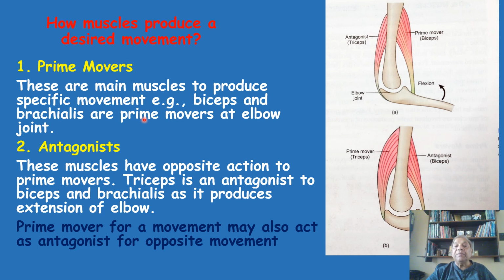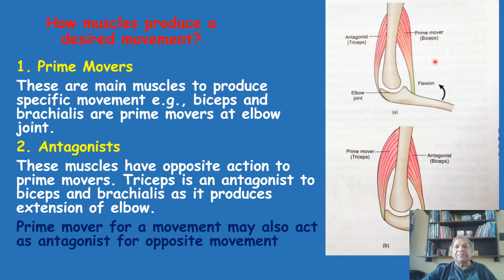That means they are the main muscles responsible for production of a movement at a joint. You can call them prime movers. It may be a single muscle or it may be a group of muscles. For example, here there are two muscles responsible for flexion at the elbow. Thus they are the prime mover muscles. Let us first see this diagram.